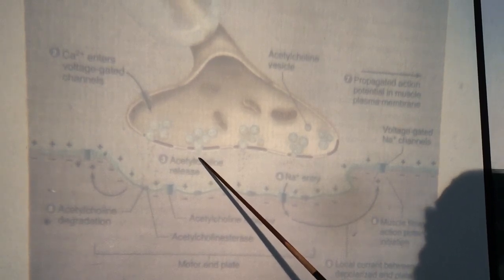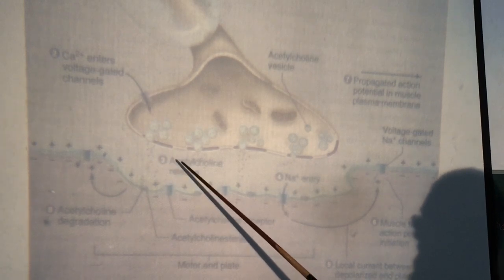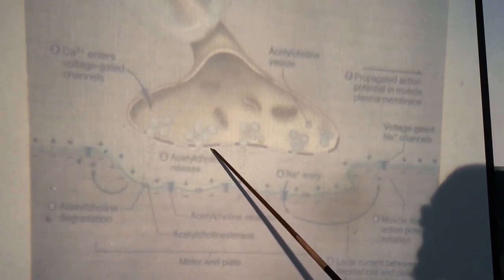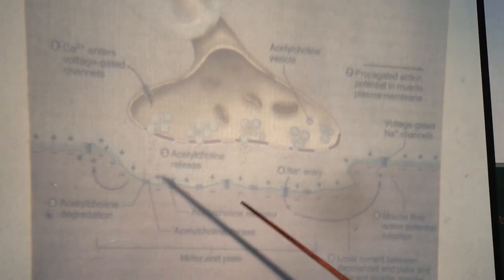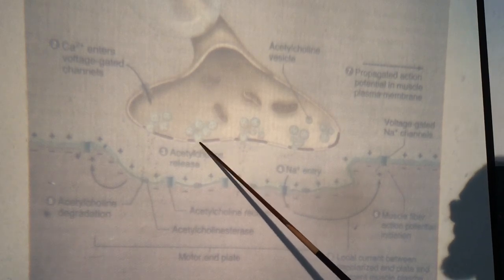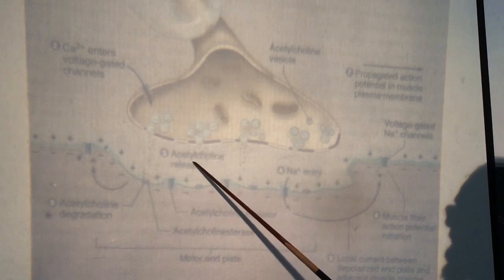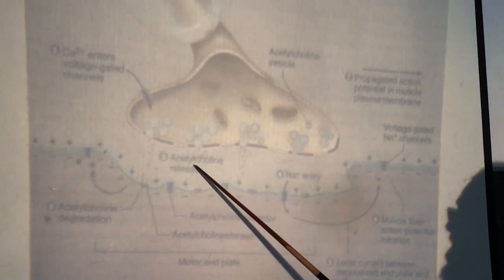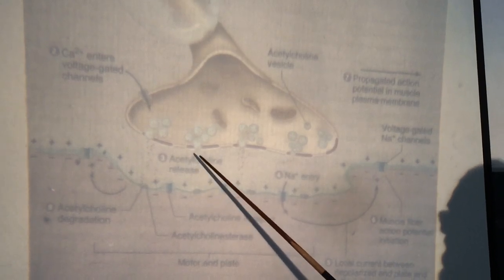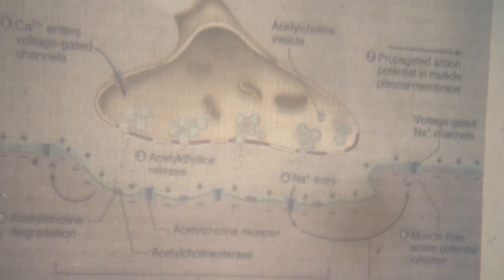This is release of acetylcholine into the synaptic cleft by exocytosis. By exocytosis, the acetylcholine vesicles fuse with the membrane of the nerve terminal and rupture to release acetylcholine into the synaptic space. So this is the release of acetylcholine from the motor nerve terminal.